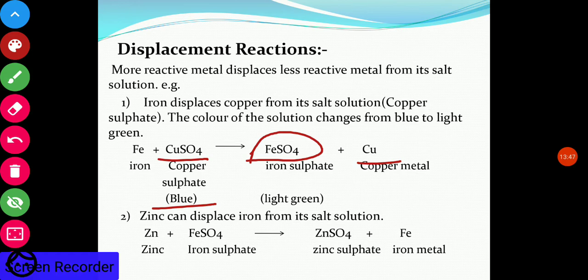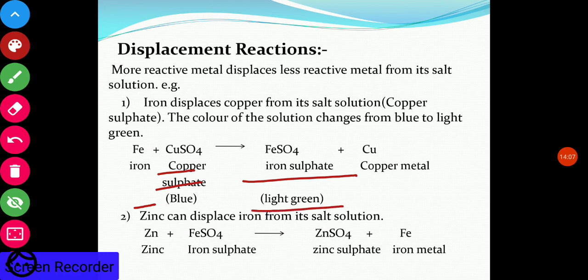If we keep some iron nails in a copper sulfate solution, after a few hours we will see that the blue color changes into light green, and this light green color is because of iron sulfate. So copper sulfate is blue, iron sulfate is light green. This is because iron is more reactive and displaces the copper from copper sulfate.